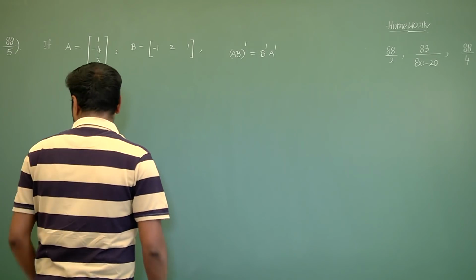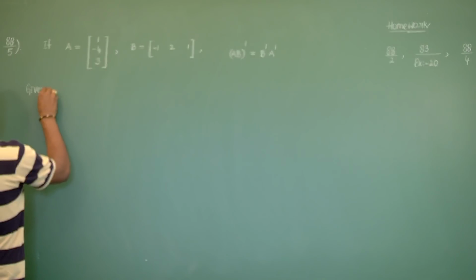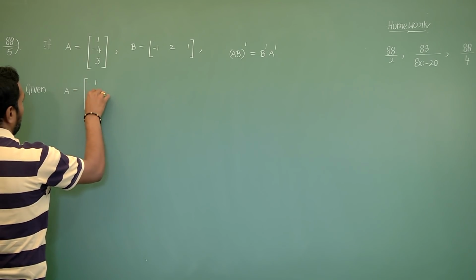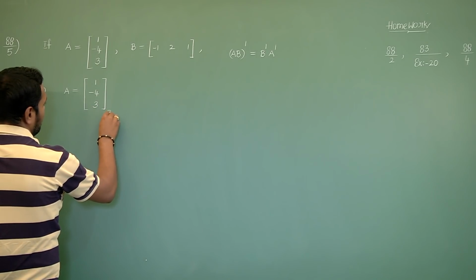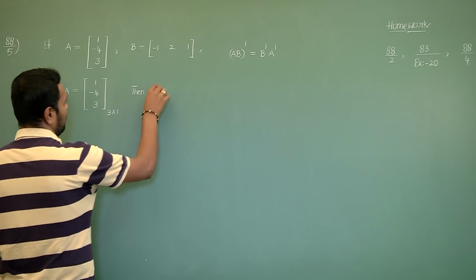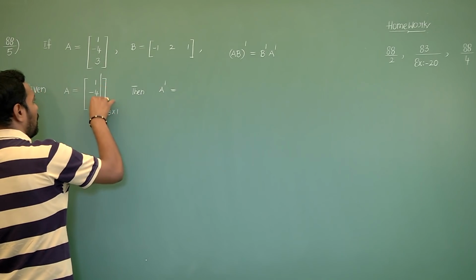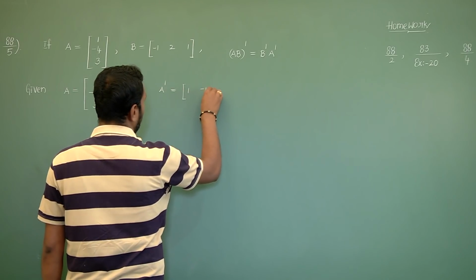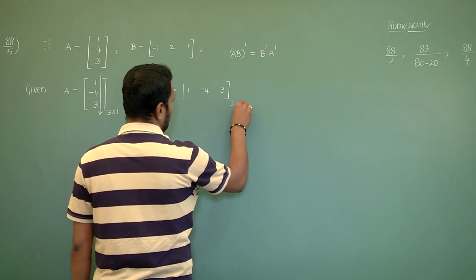For that, first, given capital A equals 1, minus 4, 3 of order 3 cross 1. If you take the transpose of this, first column elements become first row elements: 1, minus 4, 3 of order 1 cross 3.